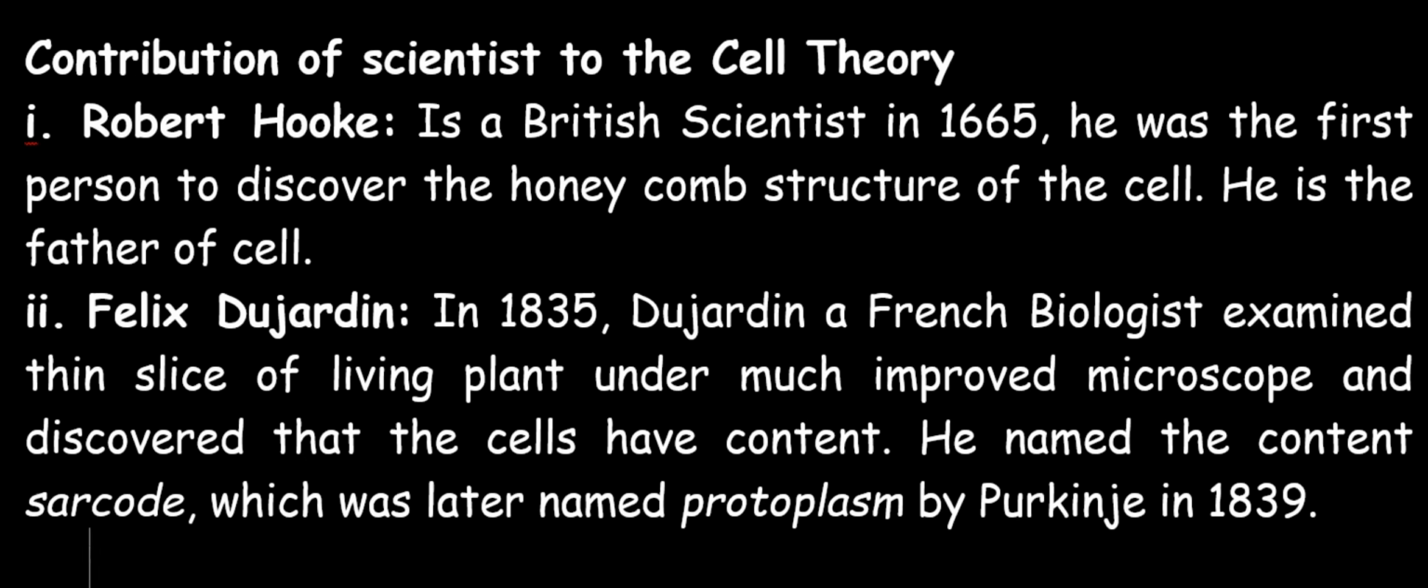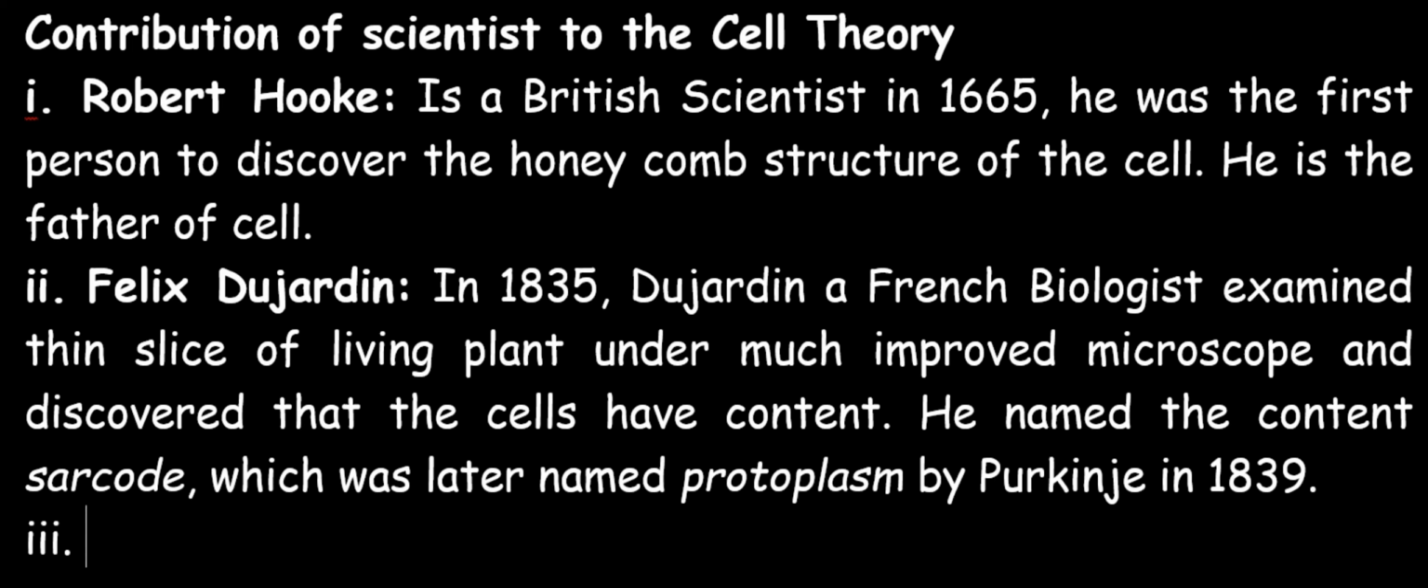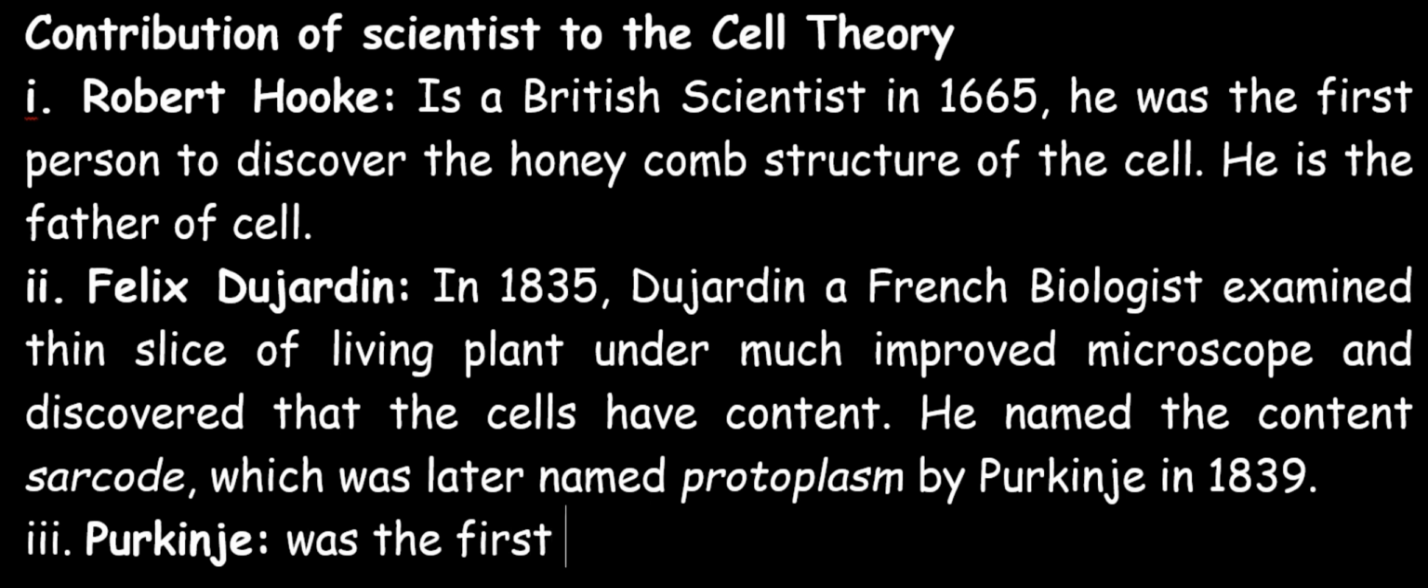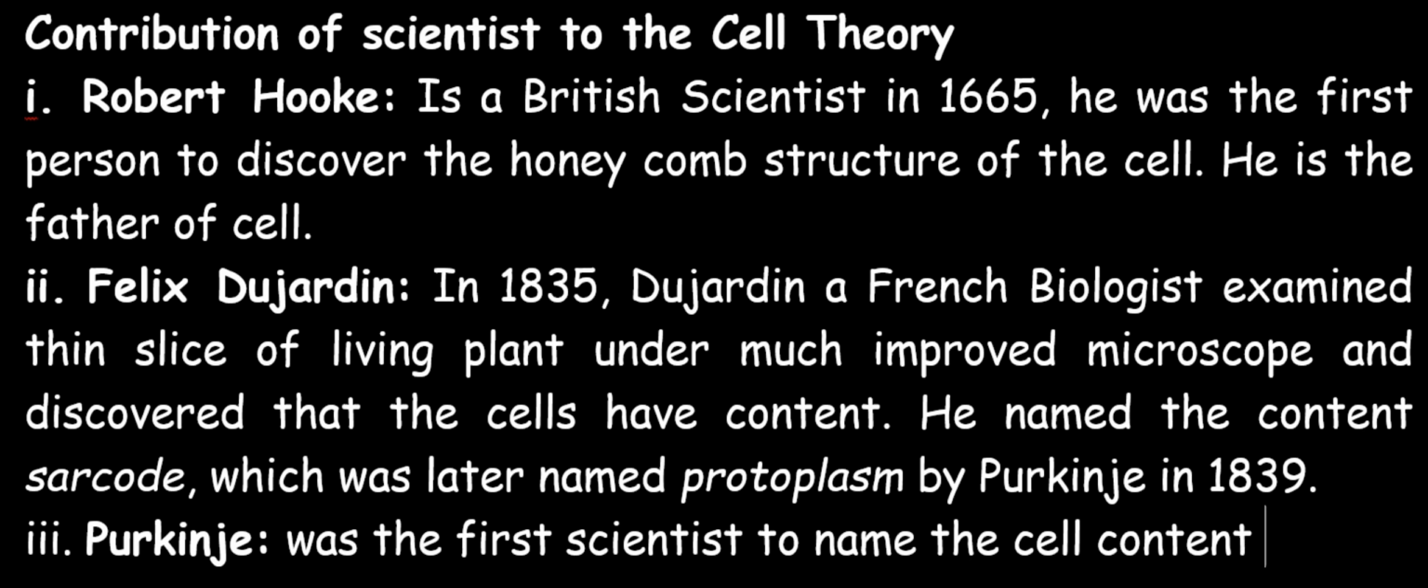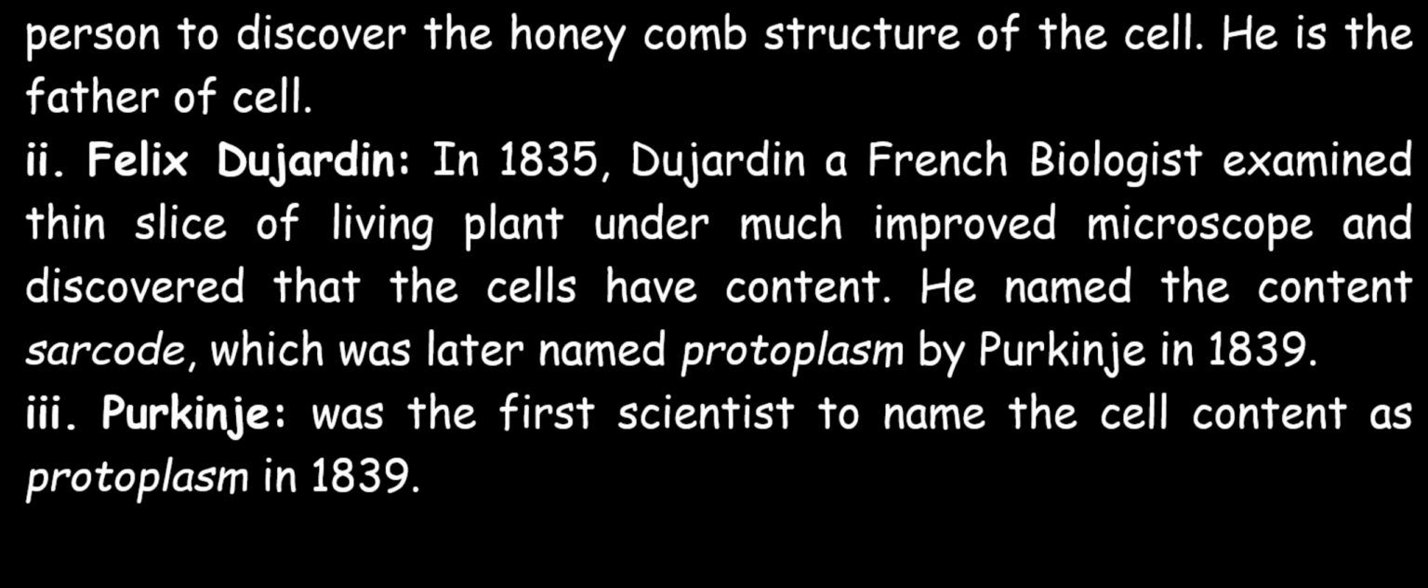The third person we'll be looking at is Purkinje. And we have already seen that Purkinje was the first scientist to name the cell content as protoplasm, and he did that in 1839. Now, the next person we'll be looking at is Matthias Schleiden.